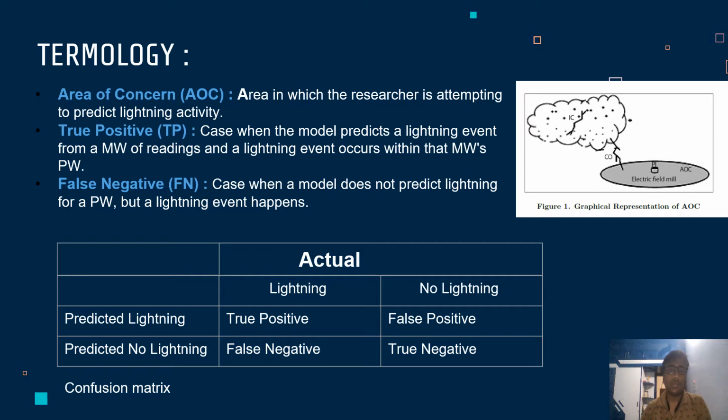Then we have the next term, that is true positive. True positive is basically the case when a model predicts a lightning event and it is actually a lightning event. False negative is a case when a model predicts no lightning, but in reality lightning occurs.